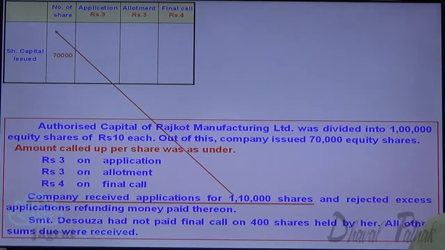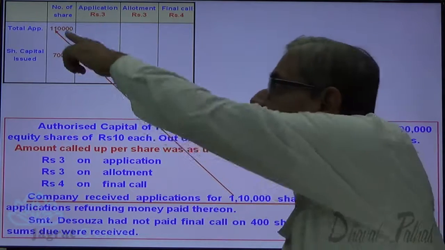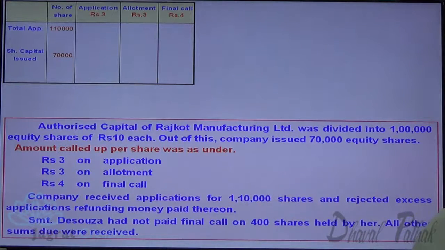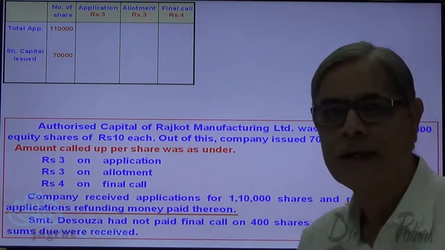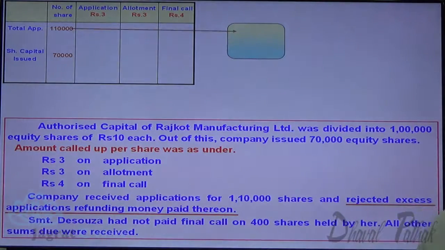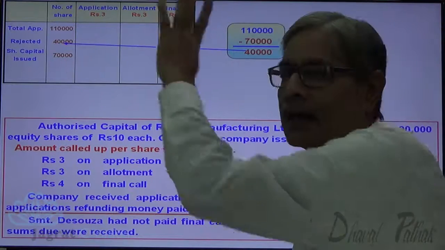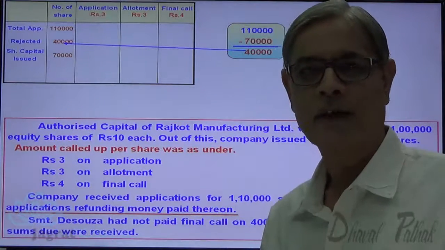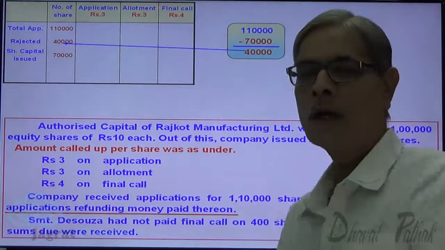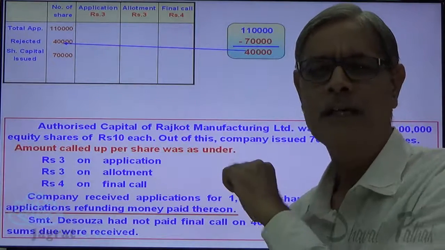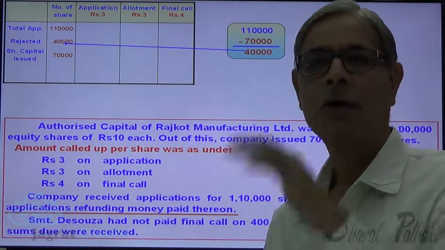How many applications have been received? Total number of applications received 1,10,000. Rejected and refunded, how much? 1,10,000 minus 70,000. So these applications are rejected. Total number of applications received 1,10,000, allotted 70,000, rejected 40,000. These are the number of shares. Let us work out the amount for that.